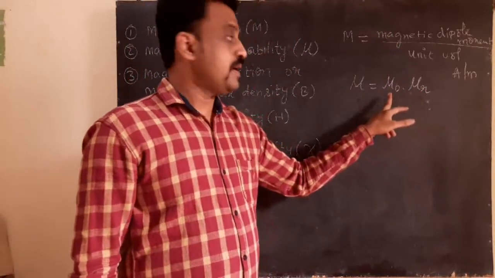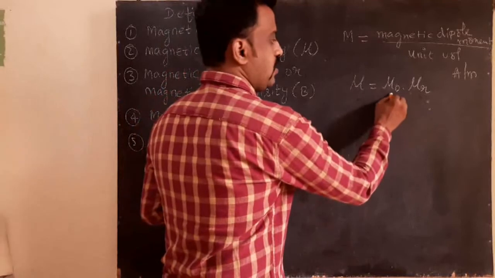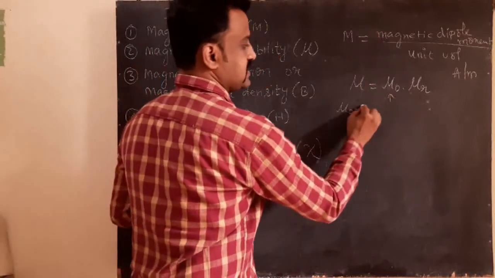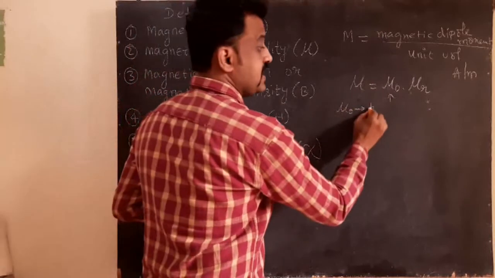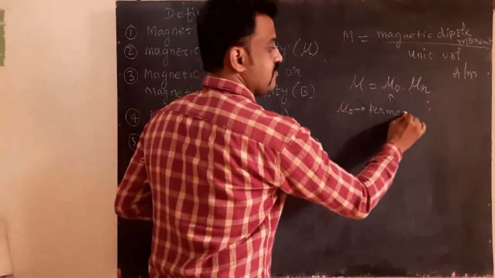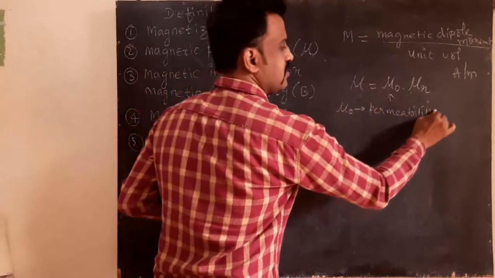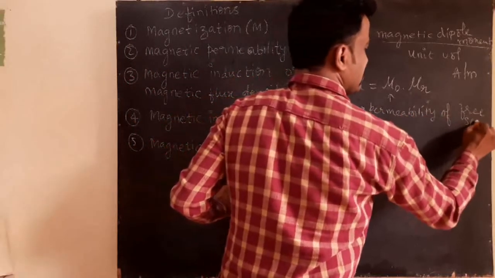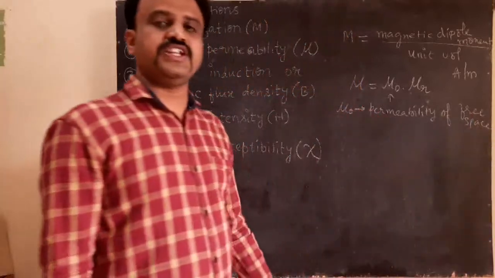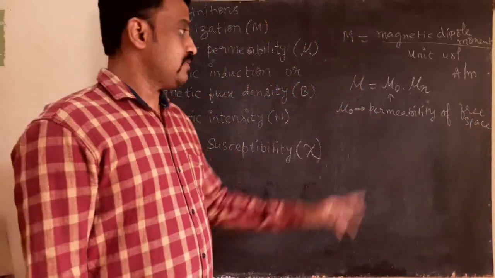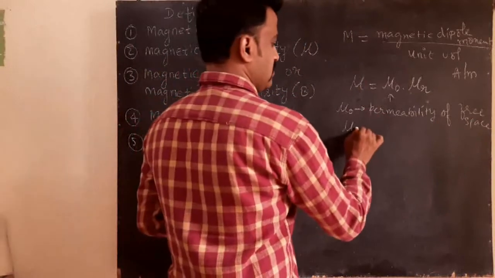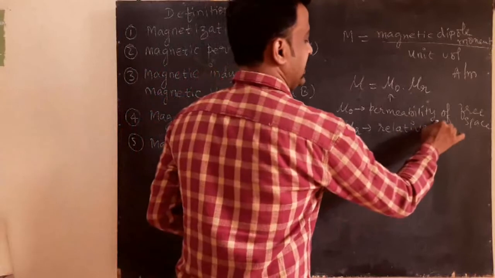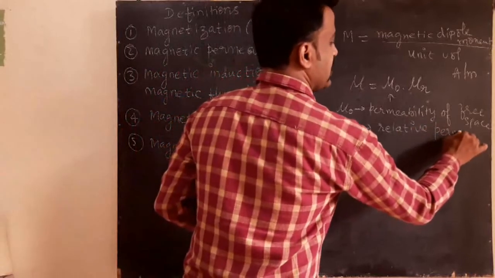Mu naught is the permeability of free space. Mu r is the relative permeability.